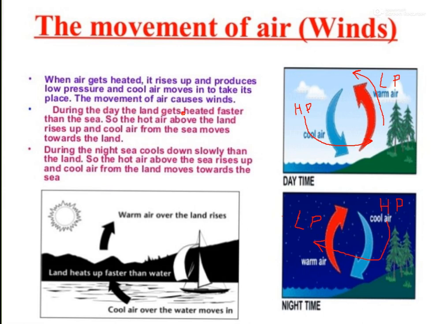During the day the land gets heated faster than the sea, so the hot air above the land rises up and cool air from the sea moves towards the land. So cool air moves from sea to land. Now during the night the sea cools down slower than the land, so the hot air above the sea rises up and the cool air from the land moves towards the sea. I think you understand it.